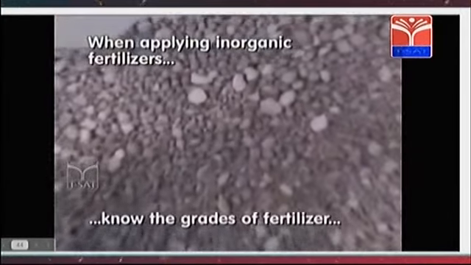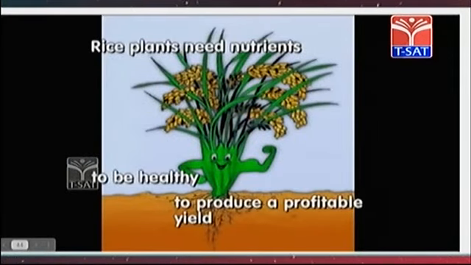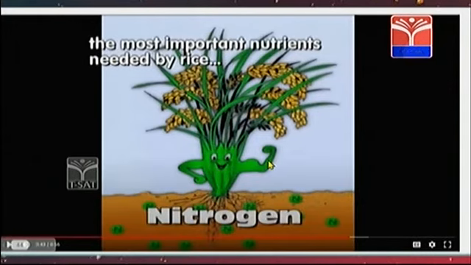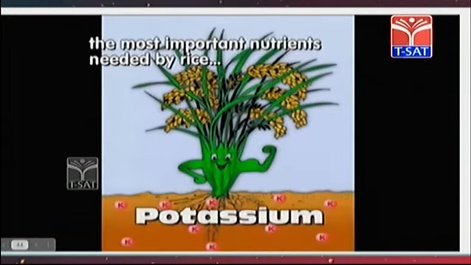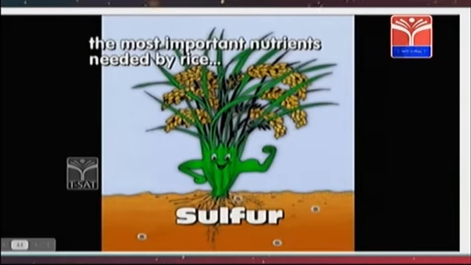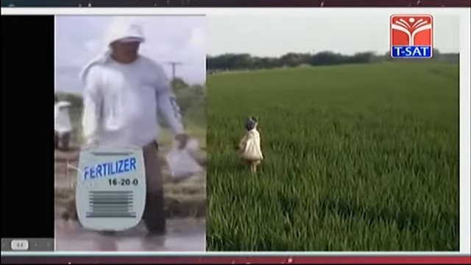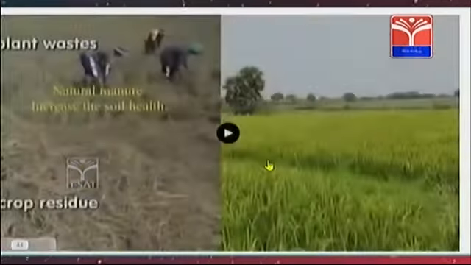When applying inorganic fertilizers, rice plants need nutrients to be healthy. The most important nutrients needed by rice are nitrogen, phosphorus, potassium, zinc, sulfur, etc. See here the farmers applying manure to the crop fields.